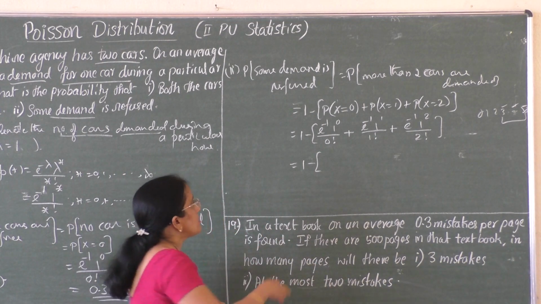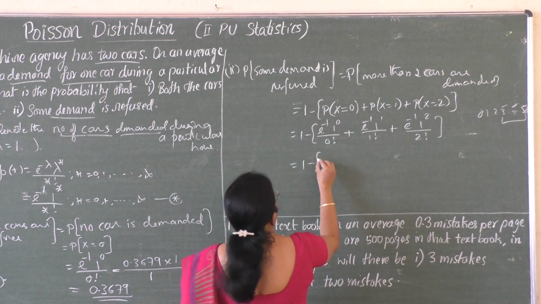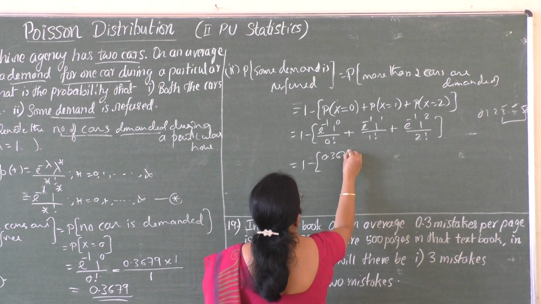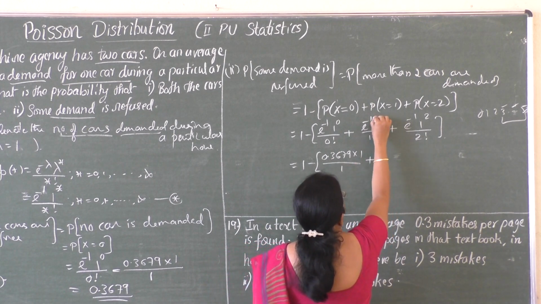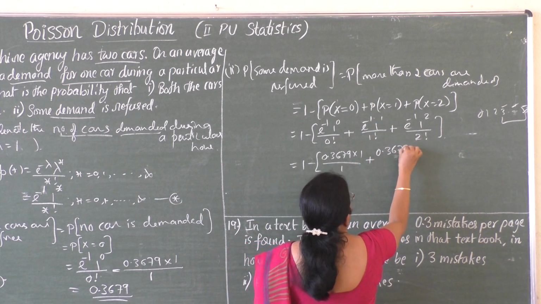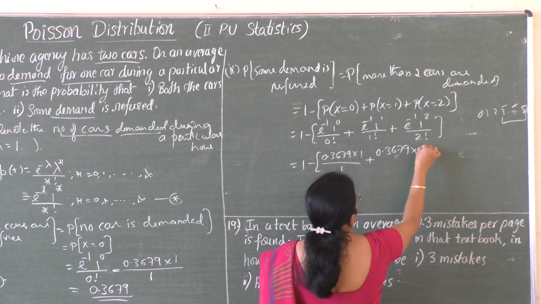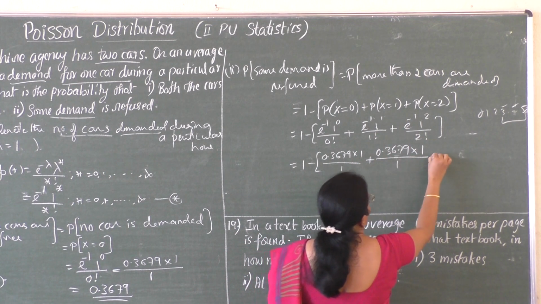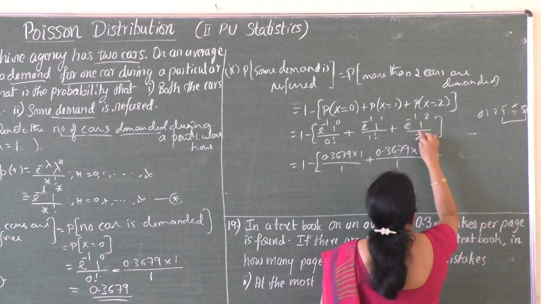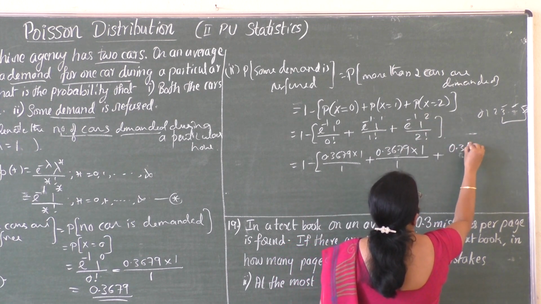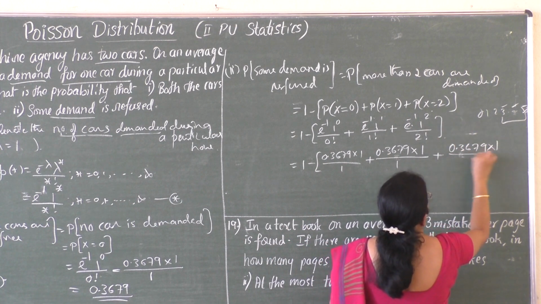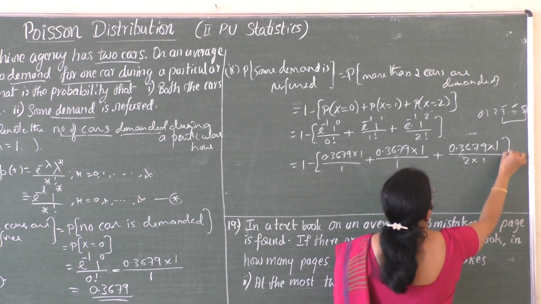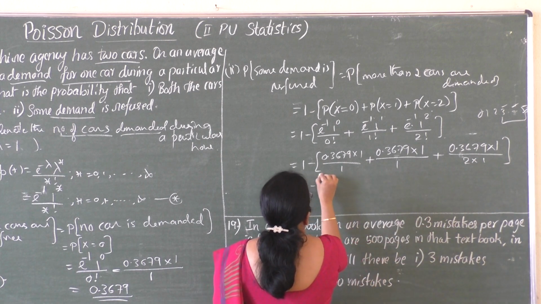Now what is e power minus 1? That is 0.3679 into 1 divided by 1, plus e power minus 1, 0.3679 into 1 power 1 divided by 1 factorial, plus once again this factor 0.3679 into 1 square divided by 2 factorial, that is 2 into 1. Now simplify this.